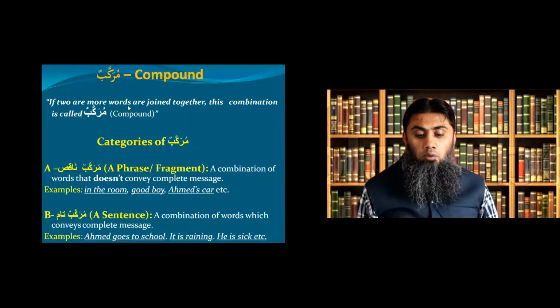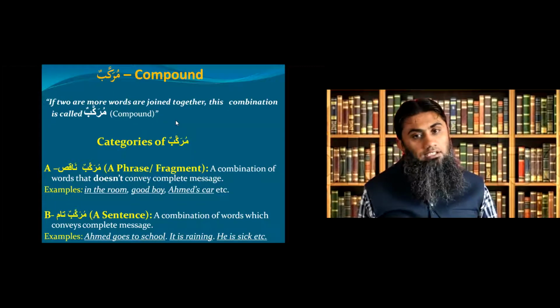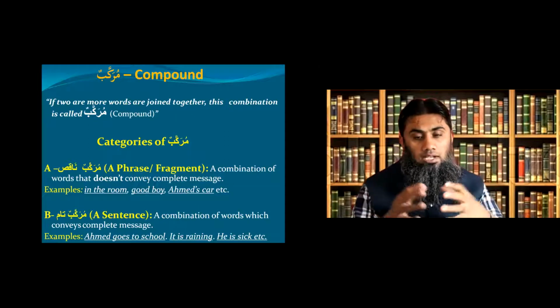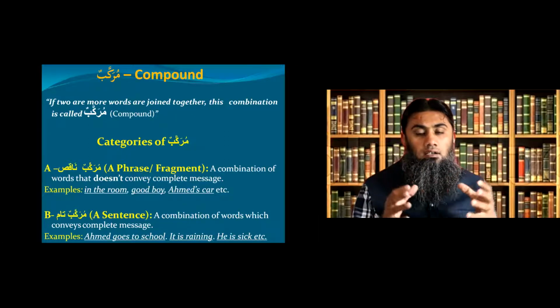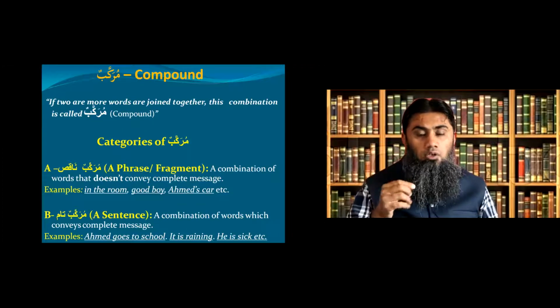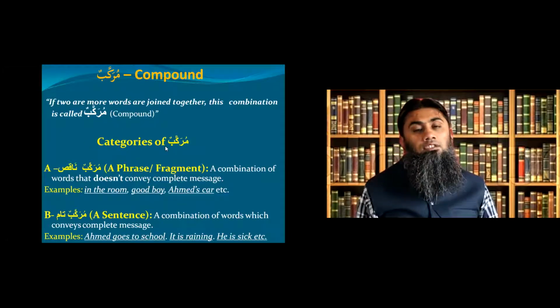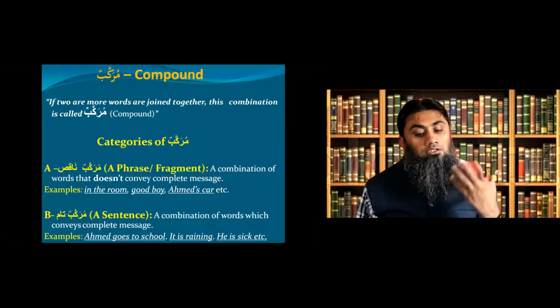If two or more words are joined together, this combination is called murakkab or compound. Clear? So if more than one word come together, they make a combination, and this combination is called murakkab or compound. Now there are two categories of this murakkab, or this combination, or this compound.